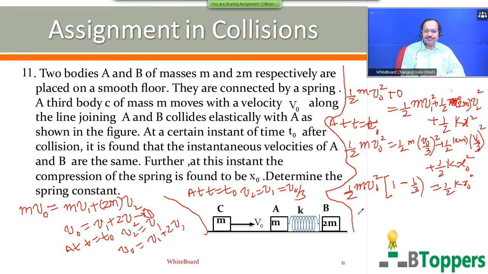So you can solve for K here. K you will get 2 by 3 mv naught square by x naught square. Better check your calculation, because on simplification sometimes the teachers may also go wrong, but we'll teach you the correct method always.